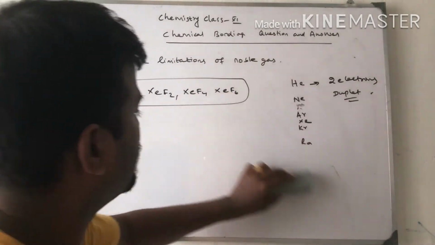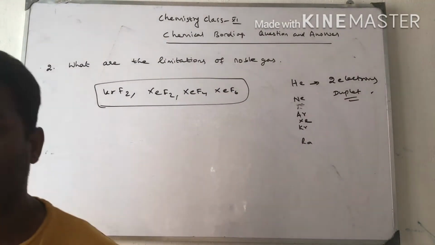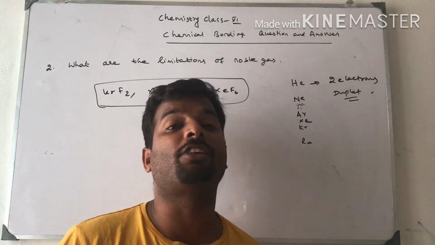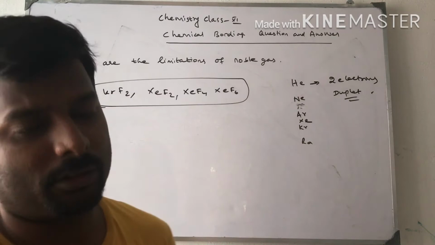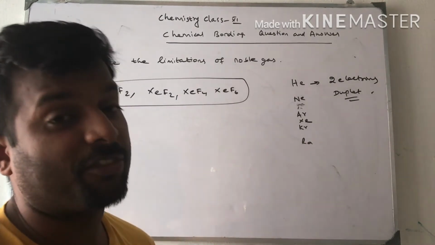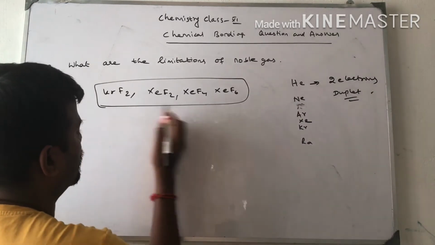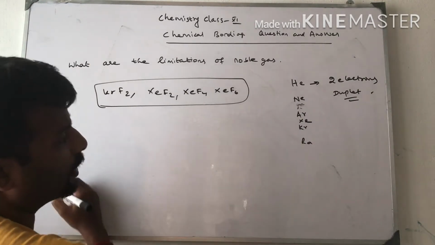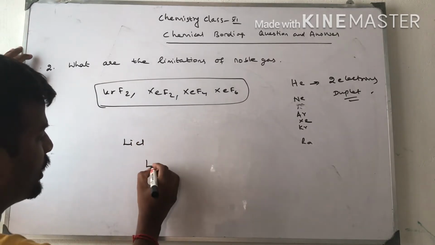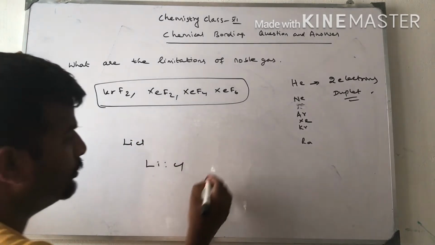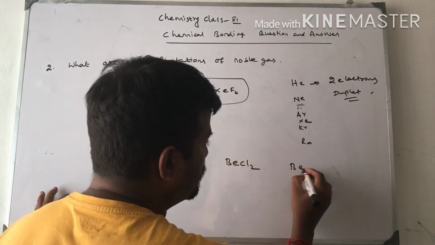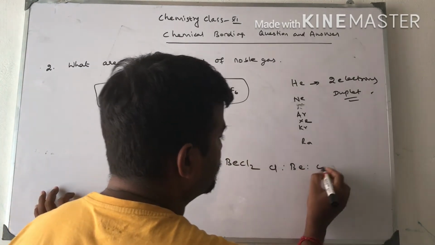Next one is insufficient octet, that is, some compounds are formed with deficient structures, the deficient octet. Fewer than 8 electrons in the outermost shell. Let us see: lithium chloride contains 2 electrons. Beryllium chloride, BeCl2, contains 4 electrons.